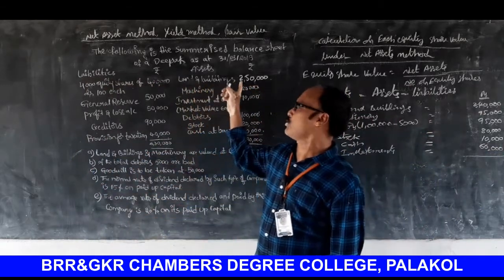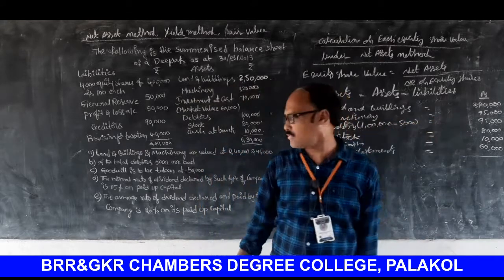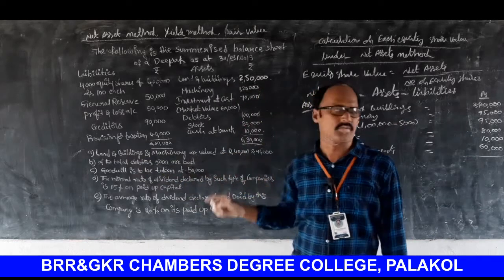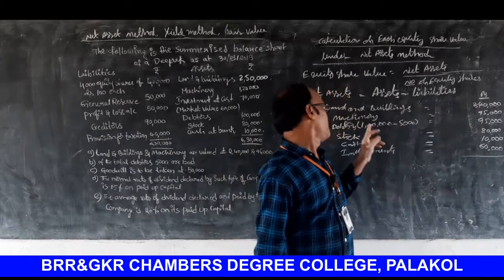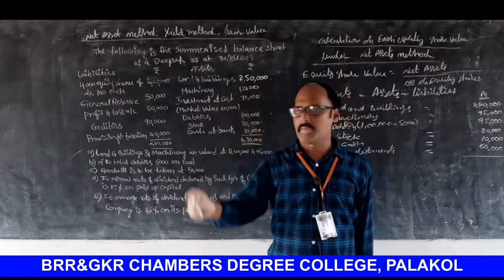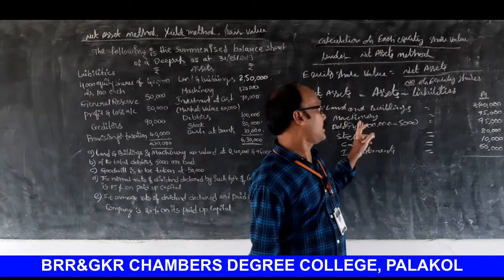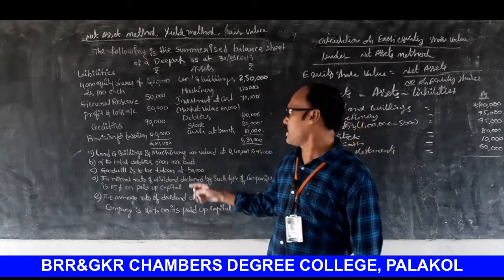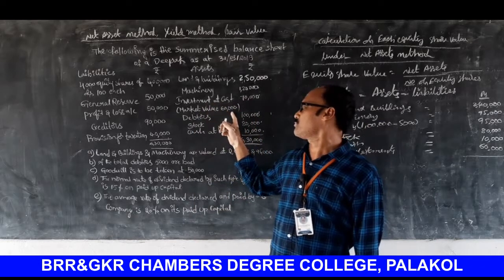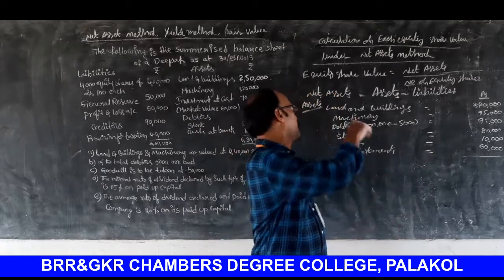Land and buildings 2,50,000. The land and buildings are to be valued at 2,40,000. That's why 2,40,000. Machinery. What is the value of machinery? 1,20,000. But the machinery is revalued at rupees 95,000. So machinery 95,000. Next one, investments 70,000. But the market value of investments is 60,000. So investments 60,000.